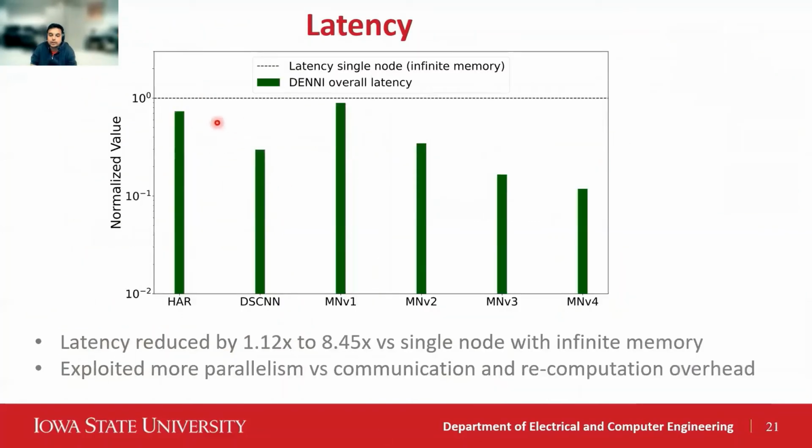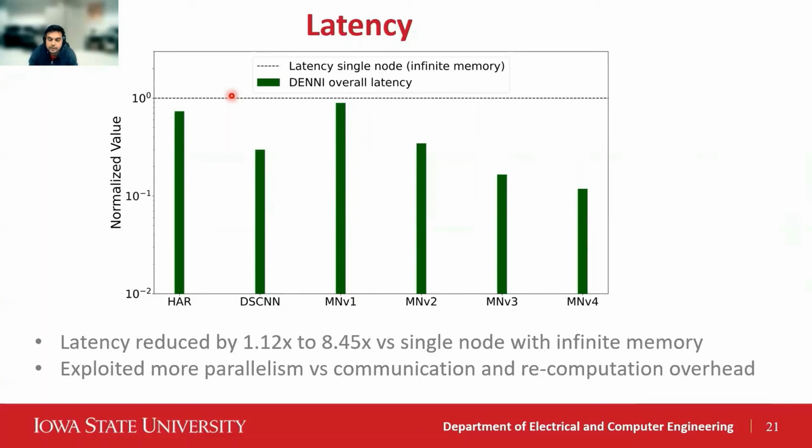Here we show normalized latency in log scale. The green bar represents the total latency of a single input inference, including all computation and communication latencies. It is normalized to the overall latency when inference is executed on an MSP430 node with arbitrarily large memory. The black line shows that we consistently observe latency speedup from 1.12x to 8.45x compared to executing on a single node with infinite memory.